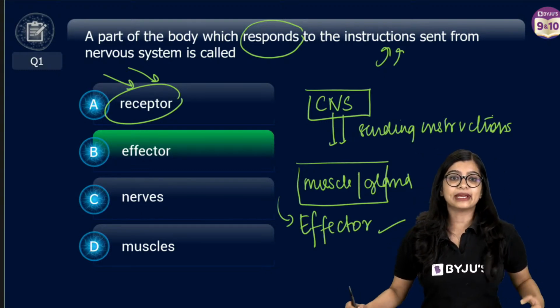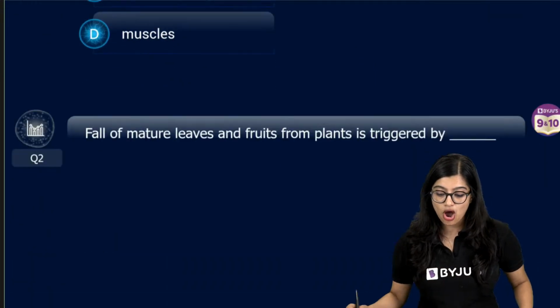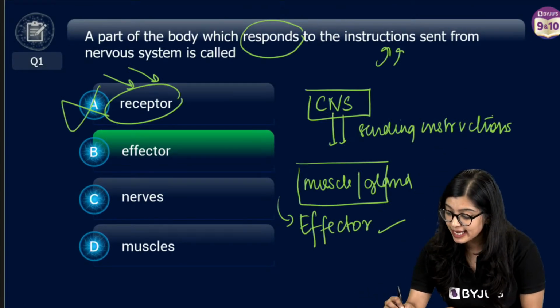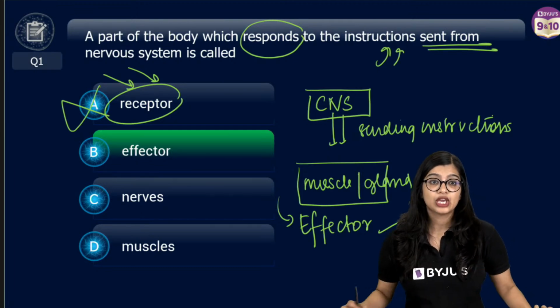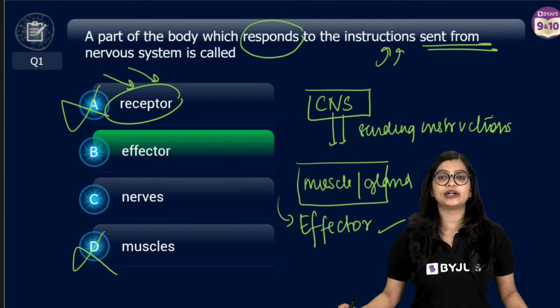Ma'am, is it receptor? Receptor is the wrong answer, right? The correct answer here is actually option B because it's saying sent from the central nervous system. Ma'am, it could be D also. It could be D. But why is it not D?